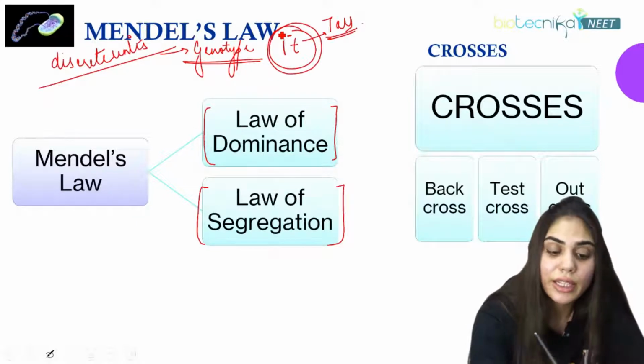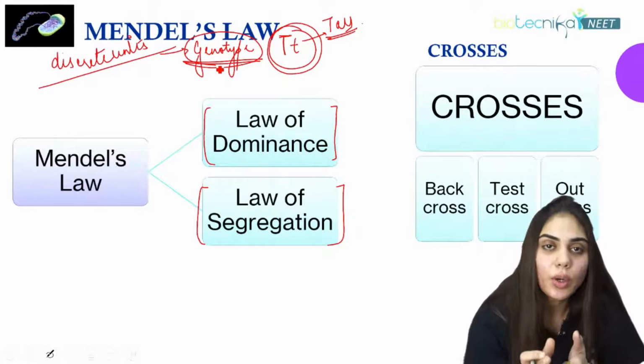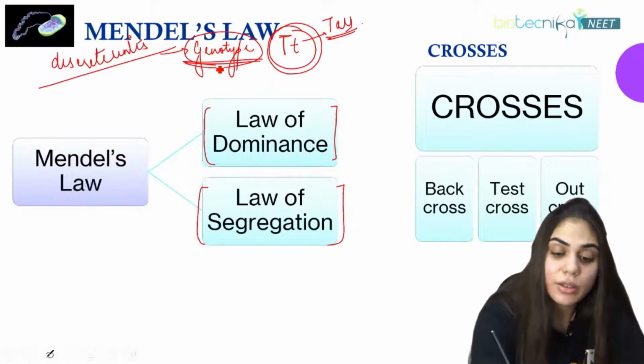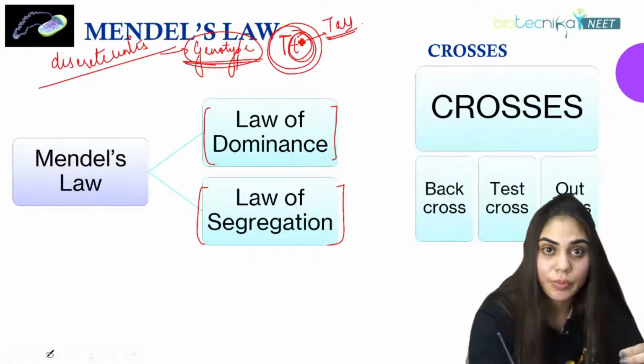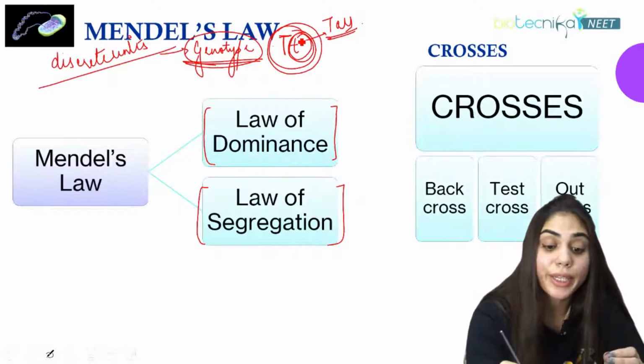And what is a factor here? It is genotype. But Mendel had a confusion. Mendel said that it is not that the recessive character is lost in the F1 generation, but it may be there, masked or hidden by the dominant allele.